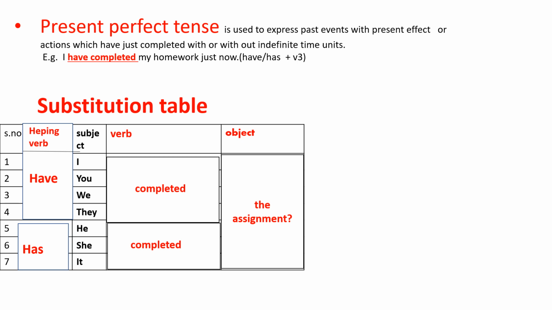So far we have learned positive responses and negative responses. That means positive sentences and negative sentences. Now, how to make a question? Here the helping verb comes forward, then subject follows, and later that V3 form of the verb, finally the object, like this. Let us see.